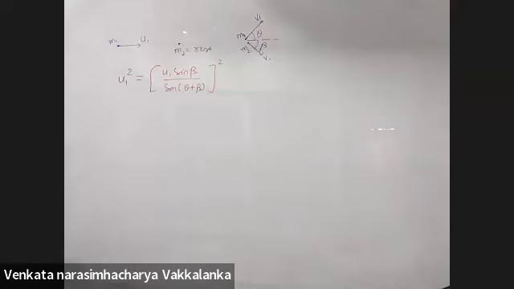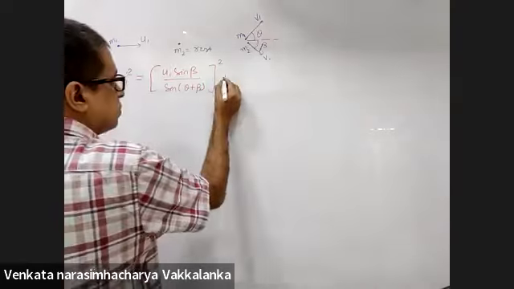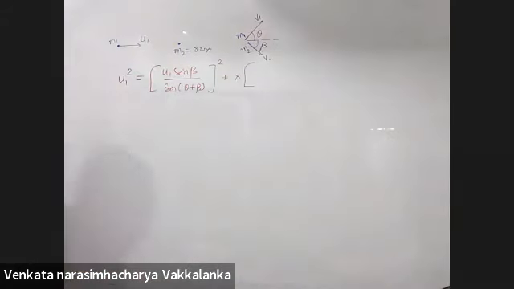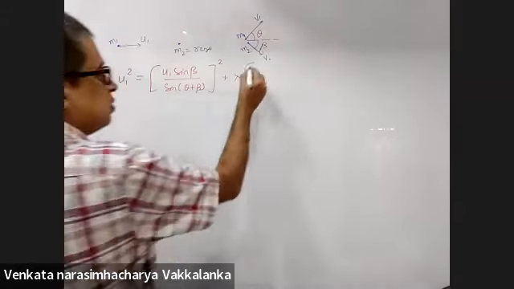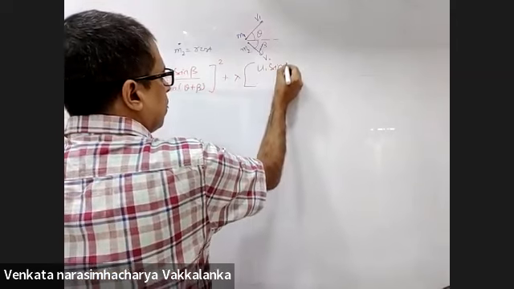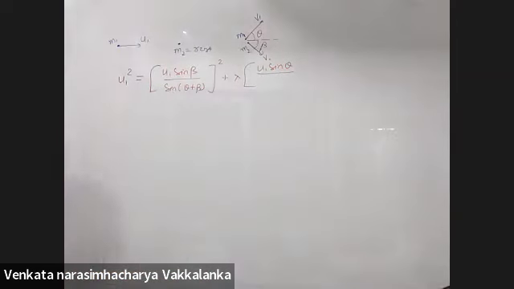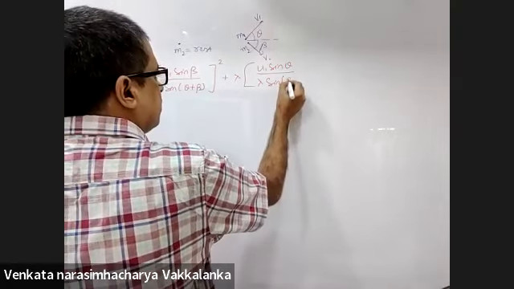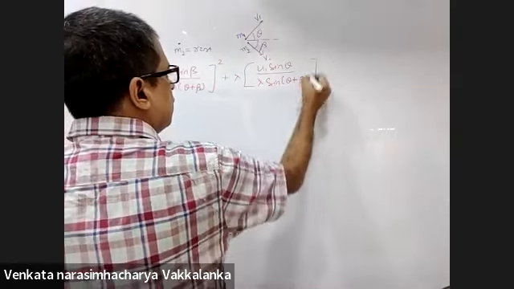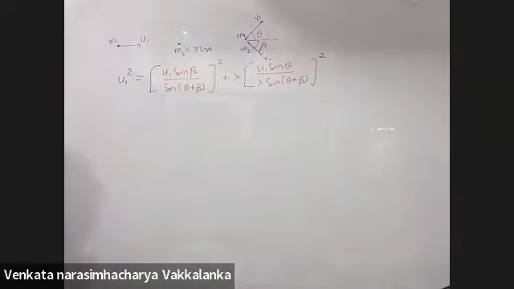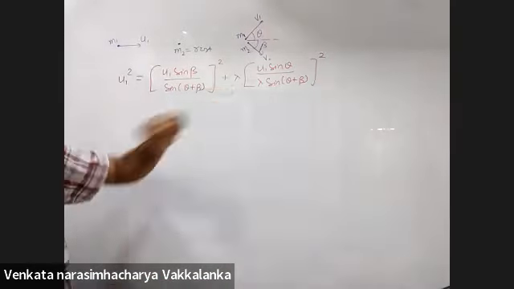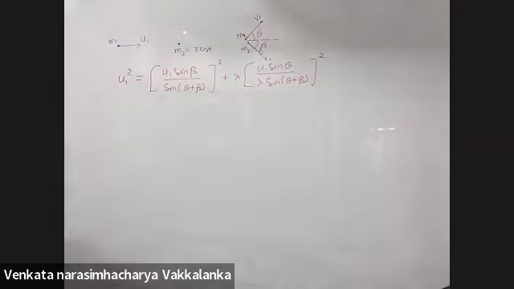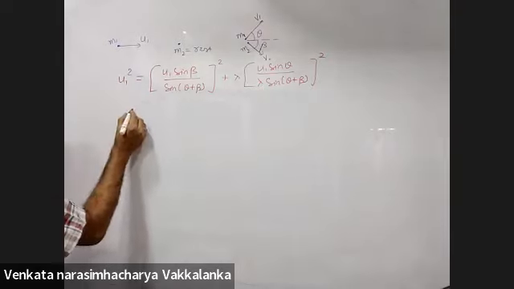This was V1. V2 square is U1 sine theta upon lambda, sine of theta plus beta, whole square. U1 square will get cancelled out. One lambda will get cancelled out. You will be left with this.